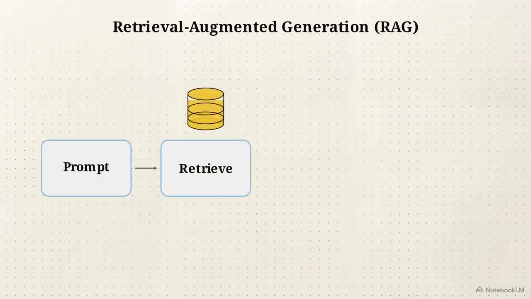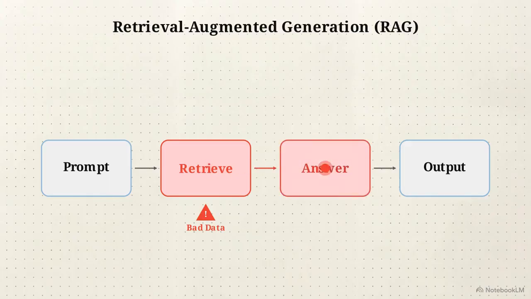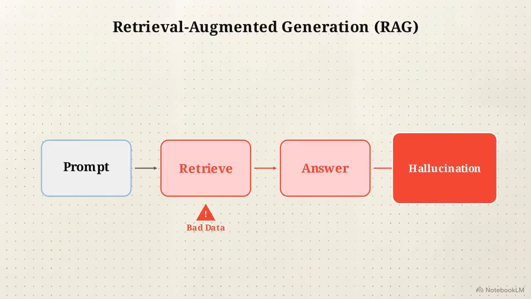To give models access to external facts, engineers built Retrieval Augmented Generation, or RAG. In this system, the model receives a prompt, searches a database to retrieve relevant documents, and generates an answer. But if retrieved information is incorrect, the model does not pause. The pipeline pushes weak evidence straight through to the final output.